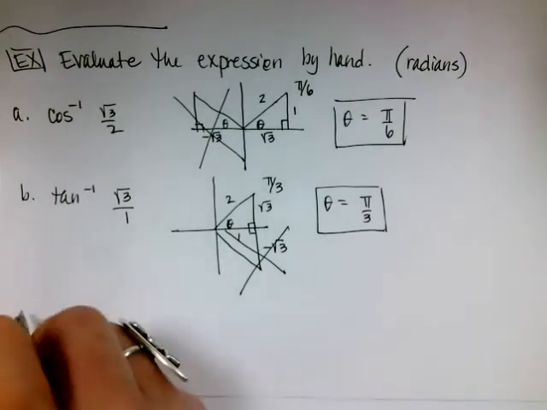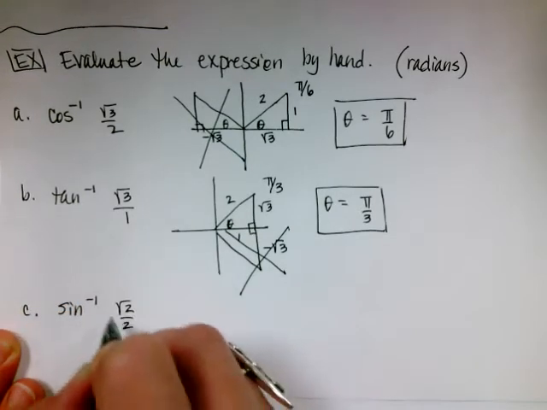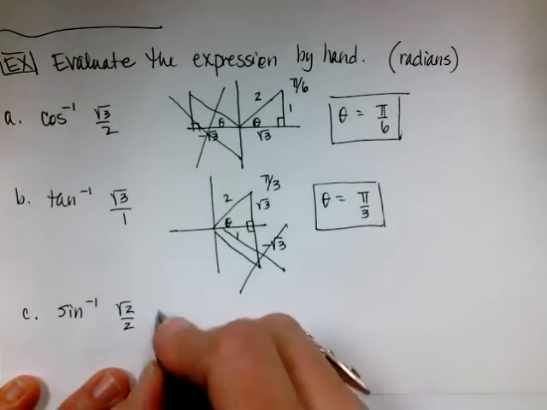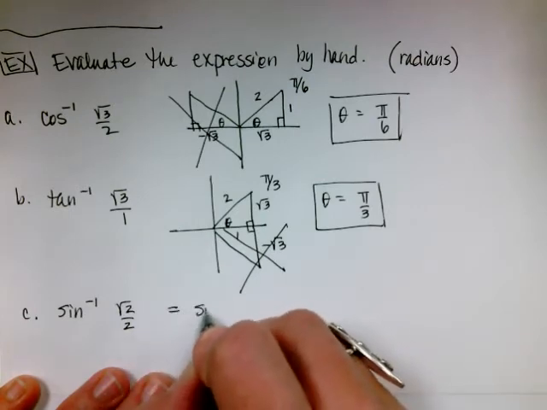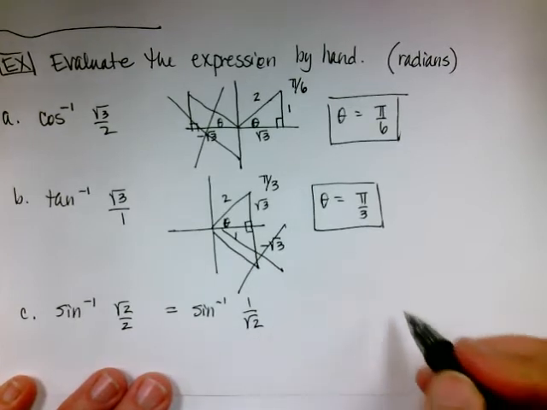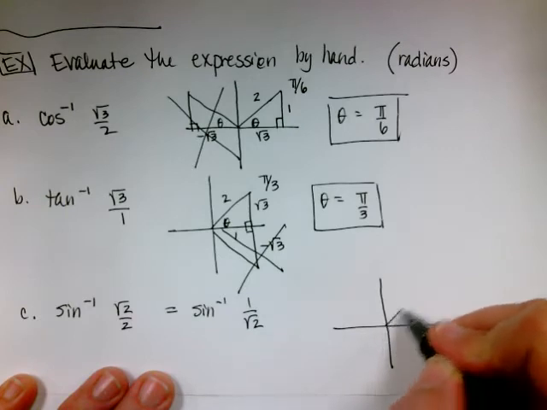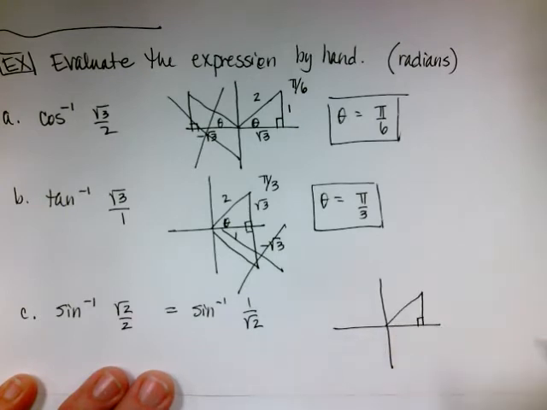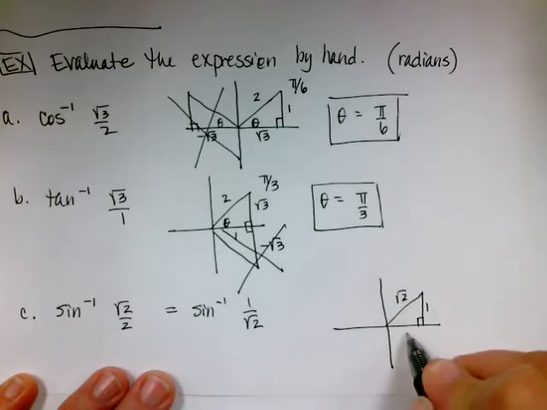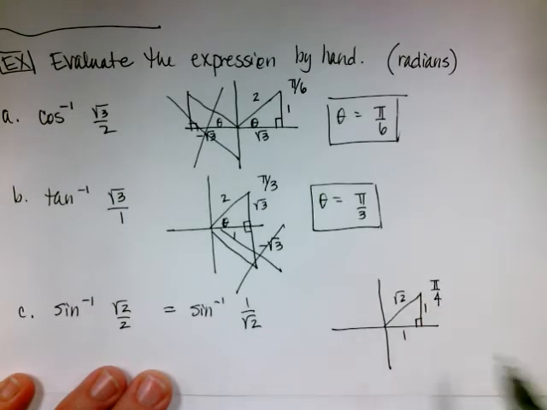Okay, the next one is going to be the inverse sine of radical 2 over 2. Now that looks a little bit different than what we've been doing, but if I unrationalize this, this is the same thing as the inverse sine of 1 over radical 2. Inverse sine is limited to the first and the fourth quadrants. So sine, y, is positive up here. So I'm going to have 1 over radical 2. That means this piece is also 1. So this angle is pi over 4.